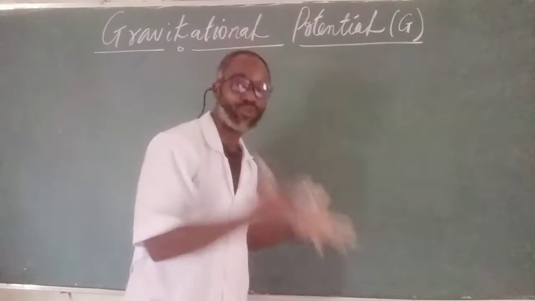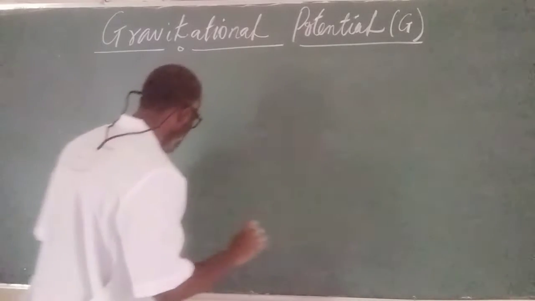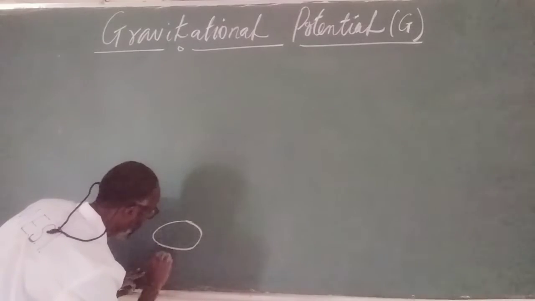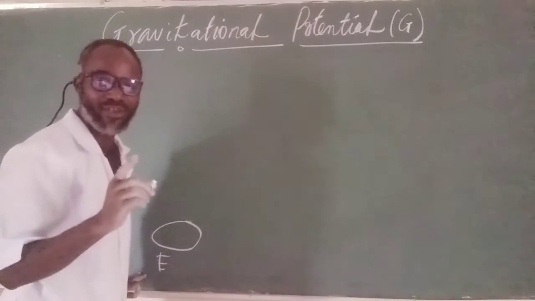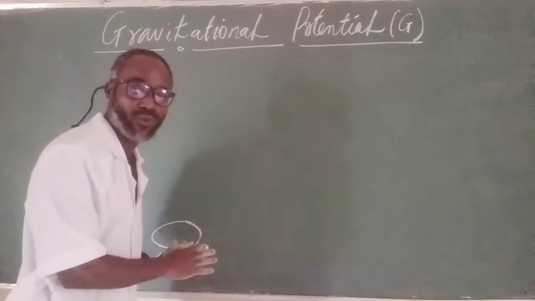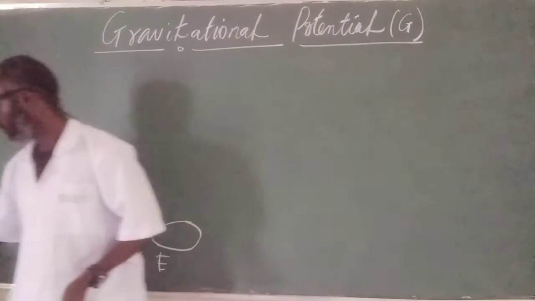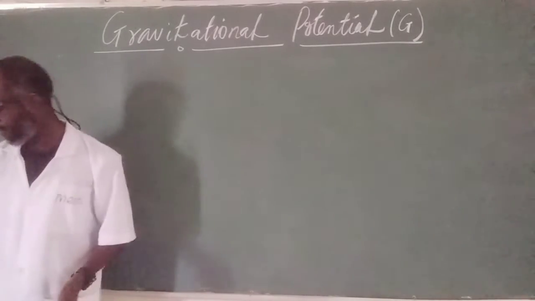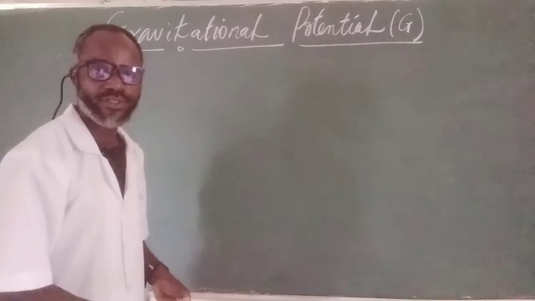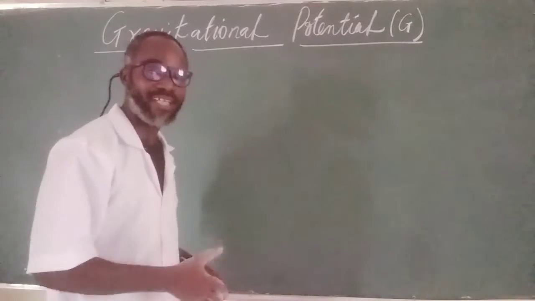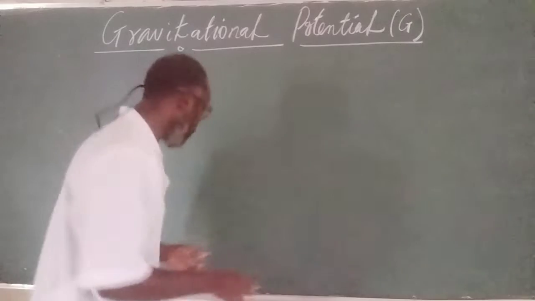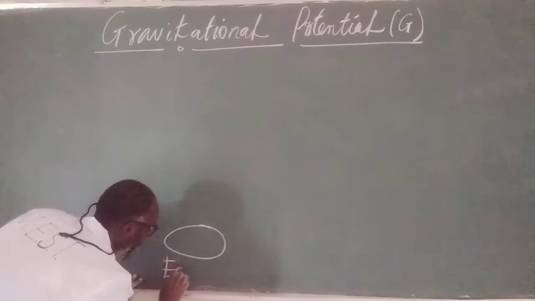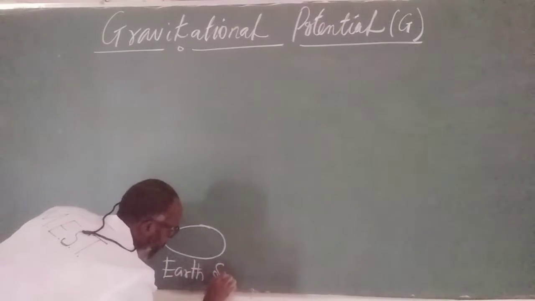If a body is at rest on the Earth's surface, as shown on the board, I'll think of these ones. Let's begin. If a body is at rest as shown on the board, this is a body at rest on the Earth's surface.